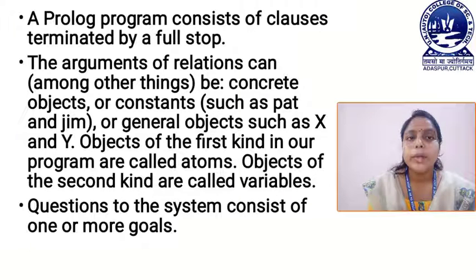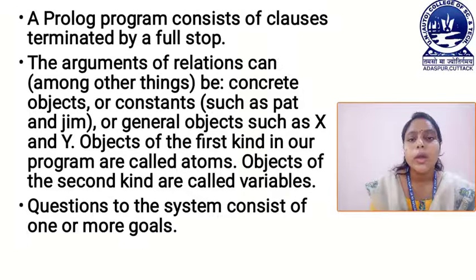Next one is the arguments of relations can be concrete objects or constants such as Pat and Jim, or general objects such as X and Y. Objects of the first kind in our program are called atoms, and objects of the second kind are called variables.